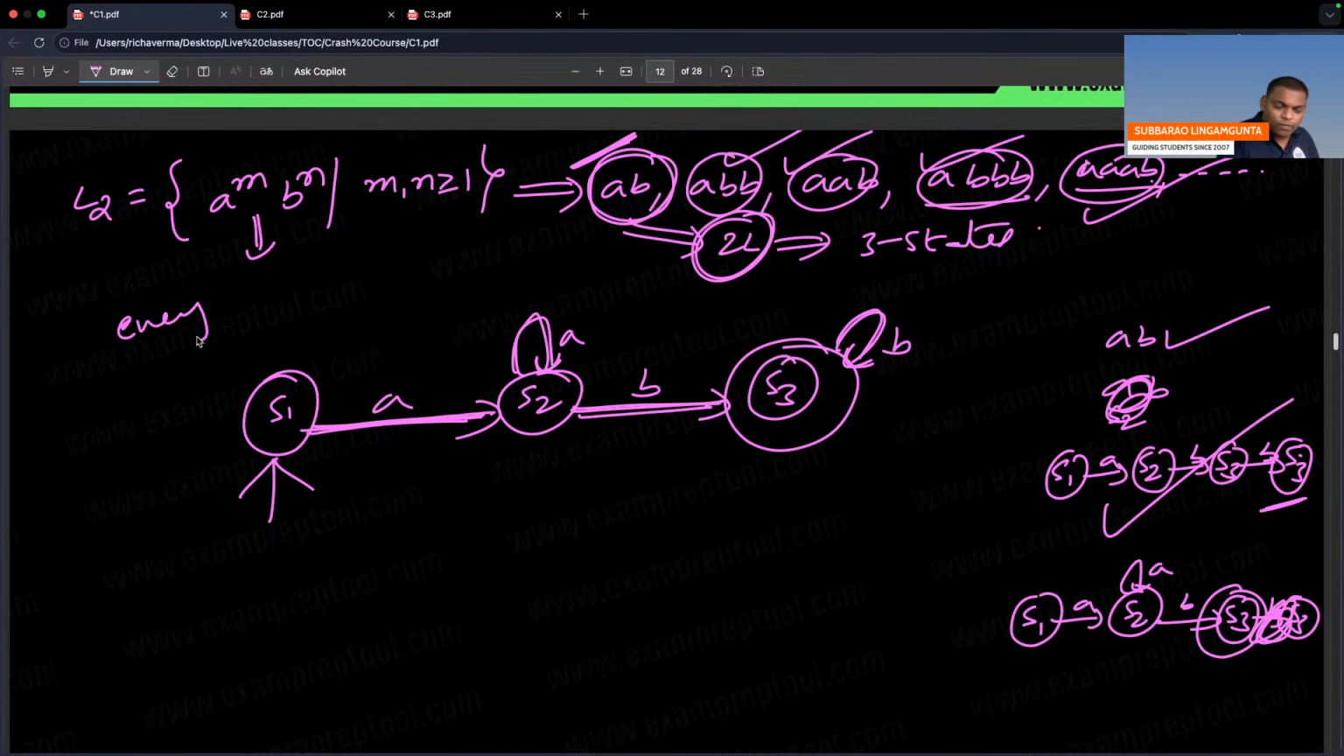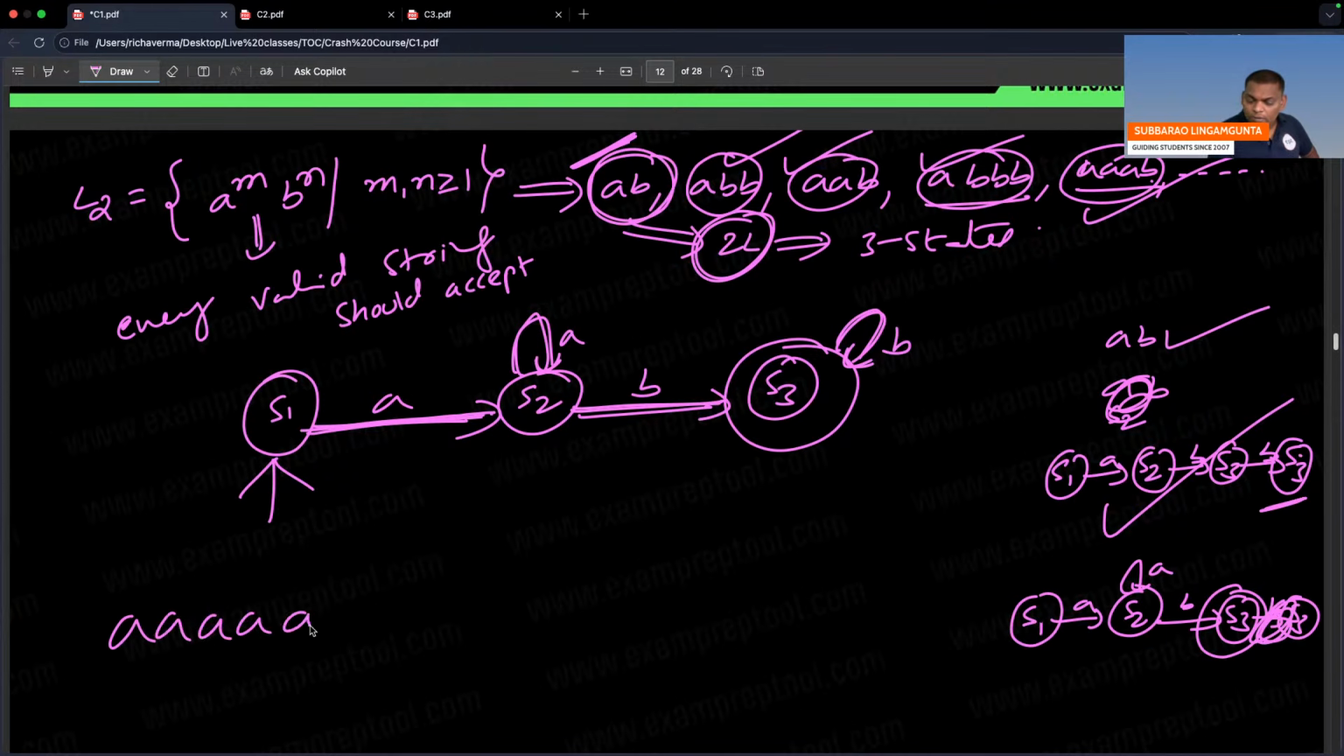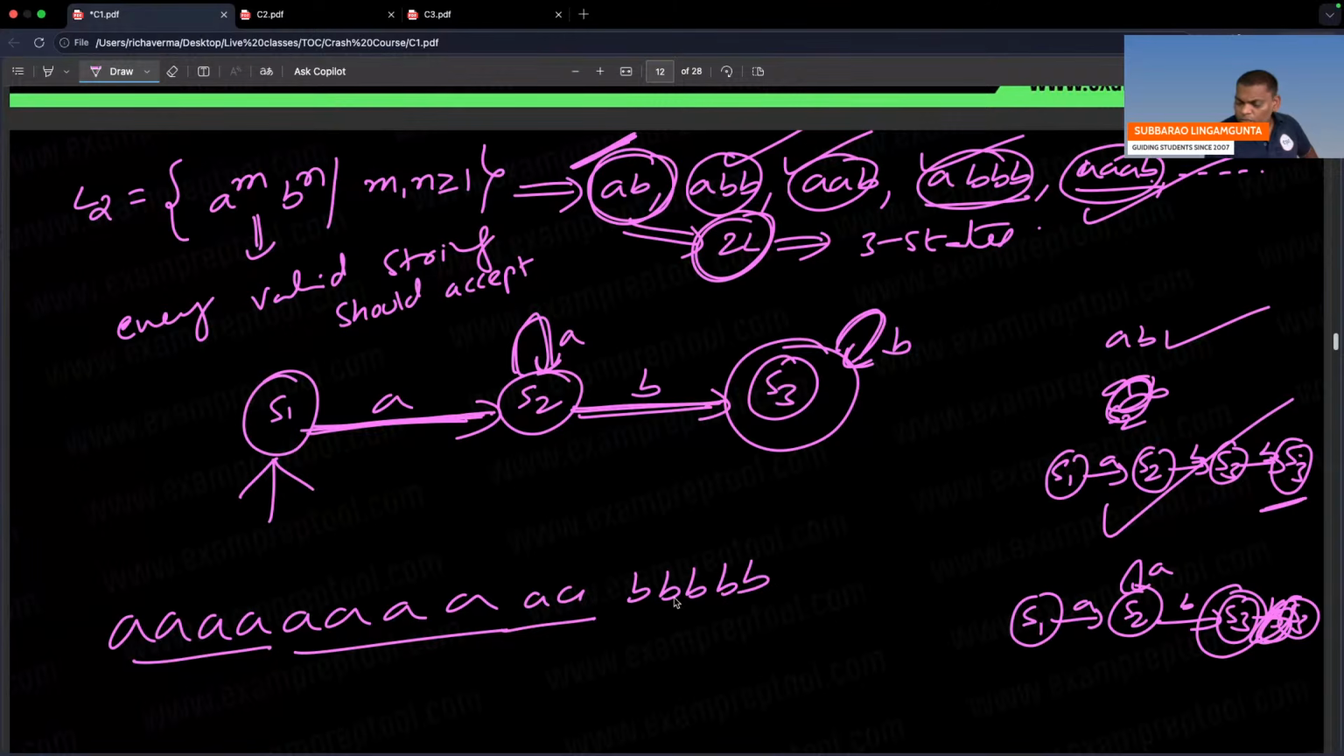Every valid string should accept. You take any string, it will accept. Some people are asking, sir, 10 A's followed by 5 B's, will it accept? Check one time. 10 A's, where are you? After 10 A's, you are in S2.